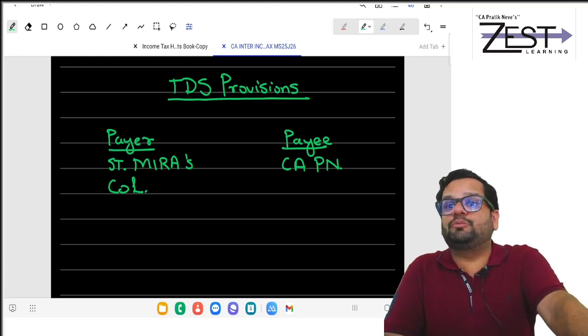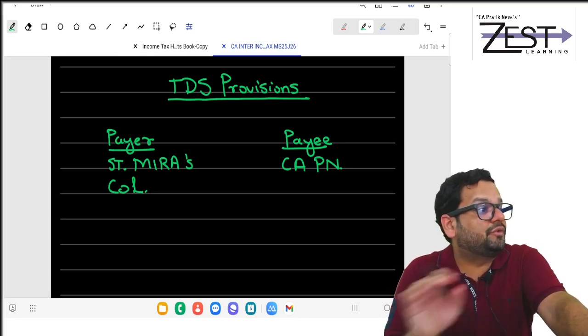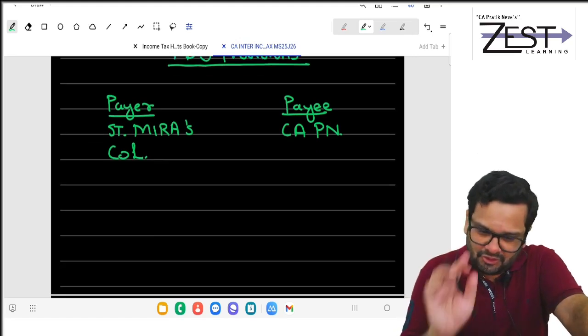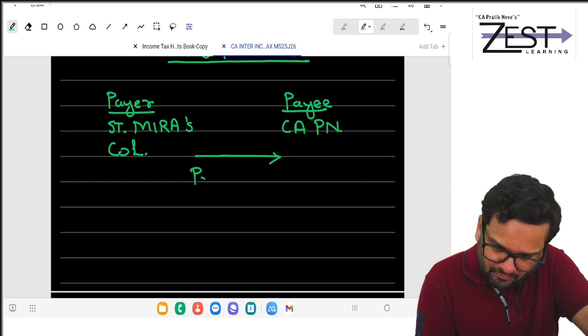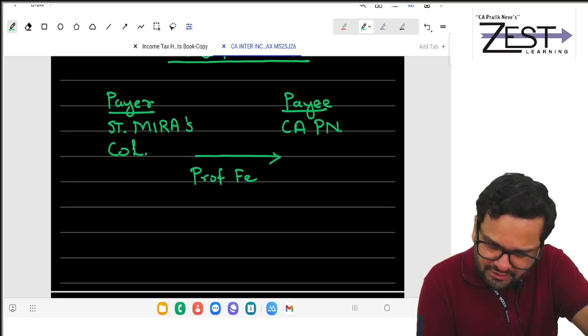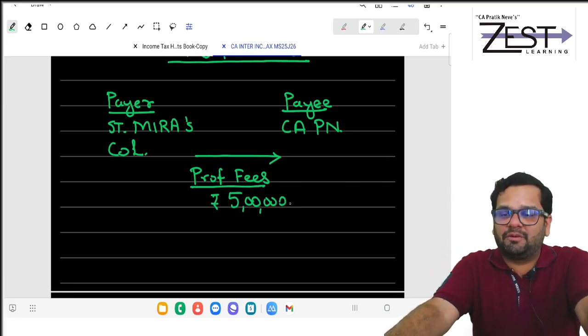So what are they supposed to pay me? Not salary, they are supposed to pay me professional fees. So assume they have to pay me professional fees of assume 5 lakh. So they will not pay 5 lakh. That is the problem. They will not pay full 5 lakhs.